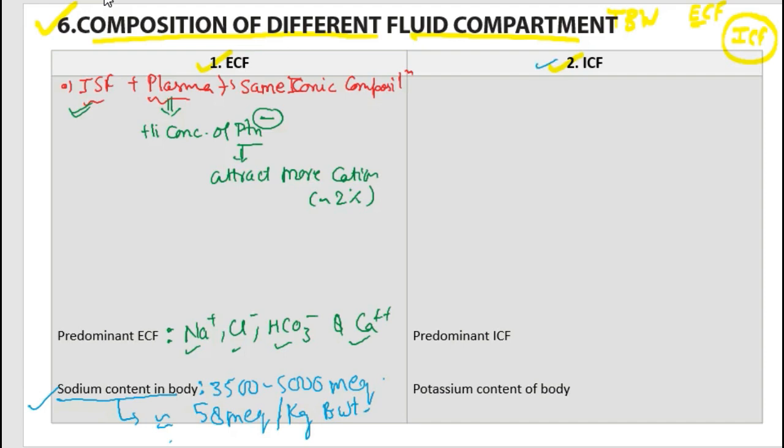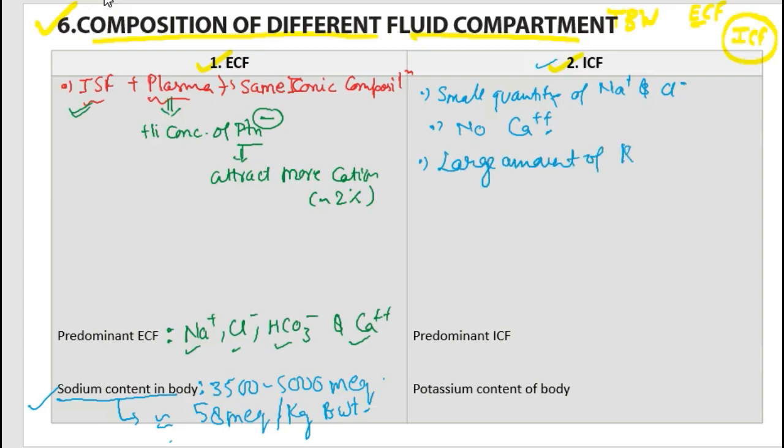The ICF has a small quantity of sodium and chloride, and no calcium, or calcium present in very small quantity. There is a large amount of potassium and phosphate ions, and a moderate amount of magnesium and sulfate ions present in the ICF compartment.